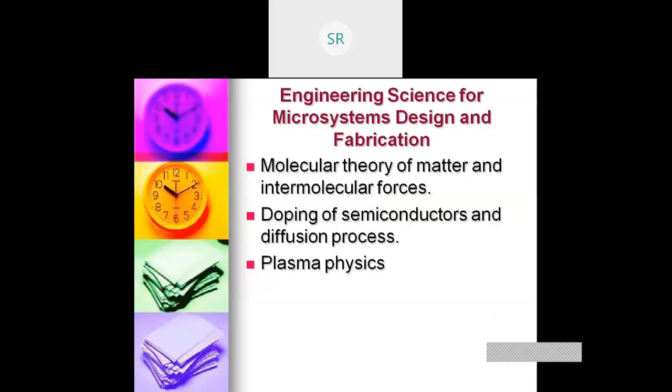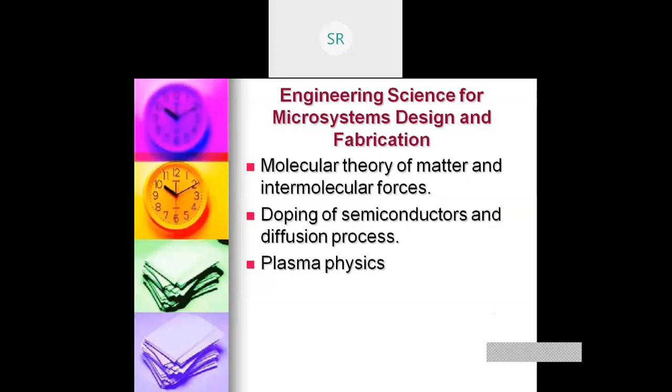So why plasma physics? Because it contains a large number of positive ions with extremely high kinetic energy that can be used to perform the following essential functions. One is to assist in doping of foreign material in a base material such as a silicon substrate. Second, assist in penetrating desirable foreign material into the base material.